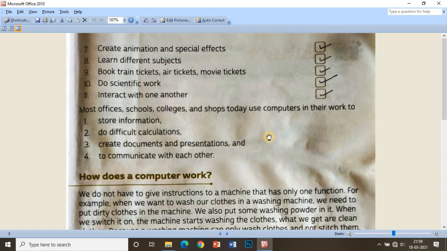So as you can see, in offices, schools, colleges and even shops, all these institutions use computers in their work. Why do they use computers in their work? They use computers to store information, to do difficult calculations, to create documents and presentations, and to communicate with each other.